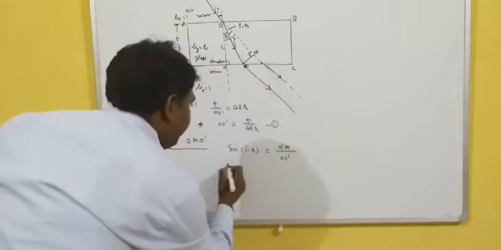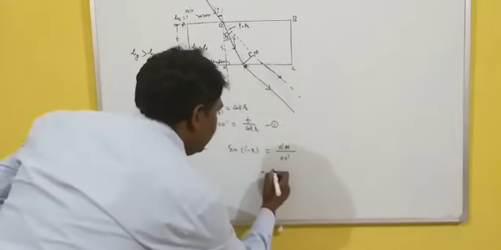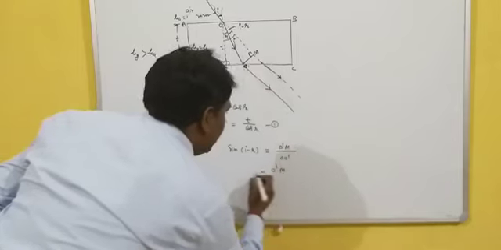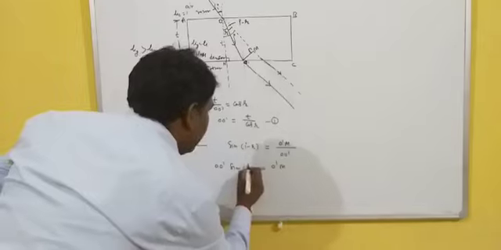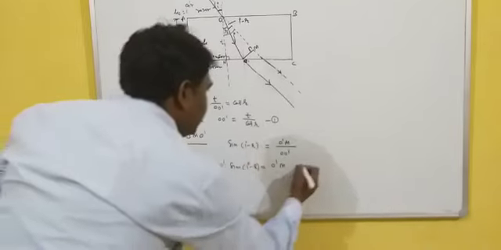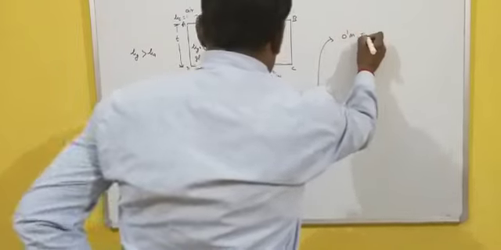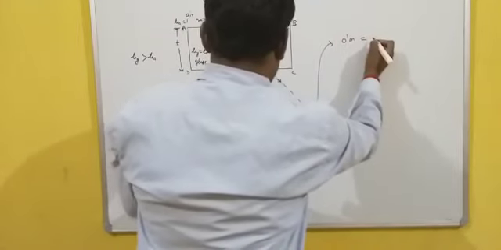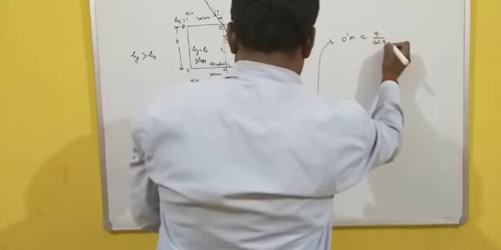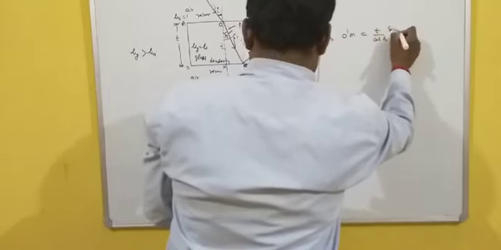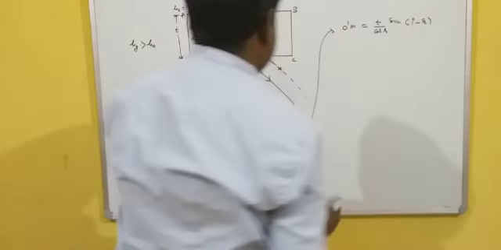Putting the value of OO dash from equation 1, O dash M is equal to OO dash into sine I minus R. It implies that O dash M is equal to T upon cos R into sine I minus R.